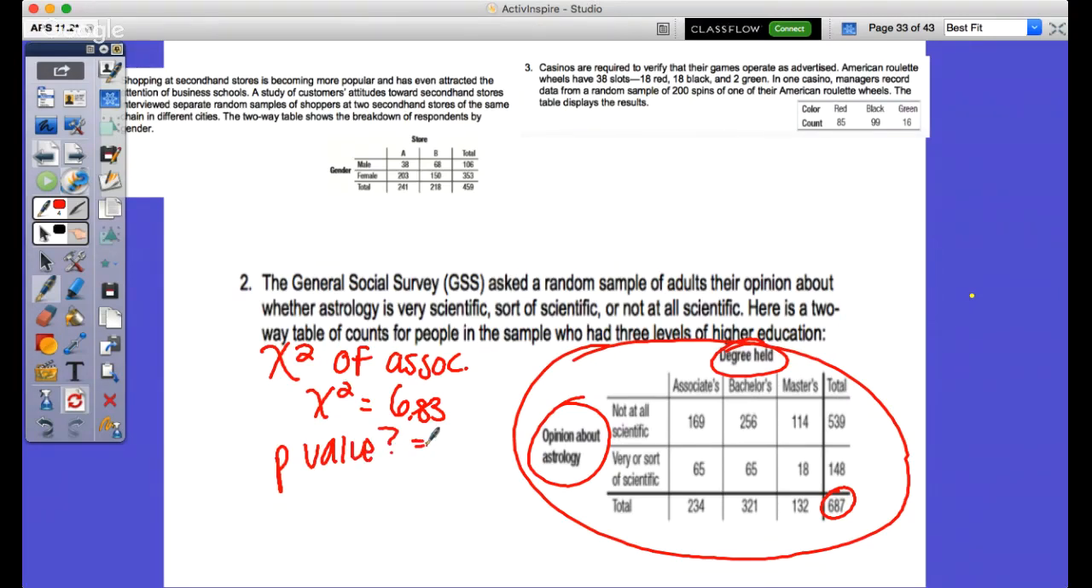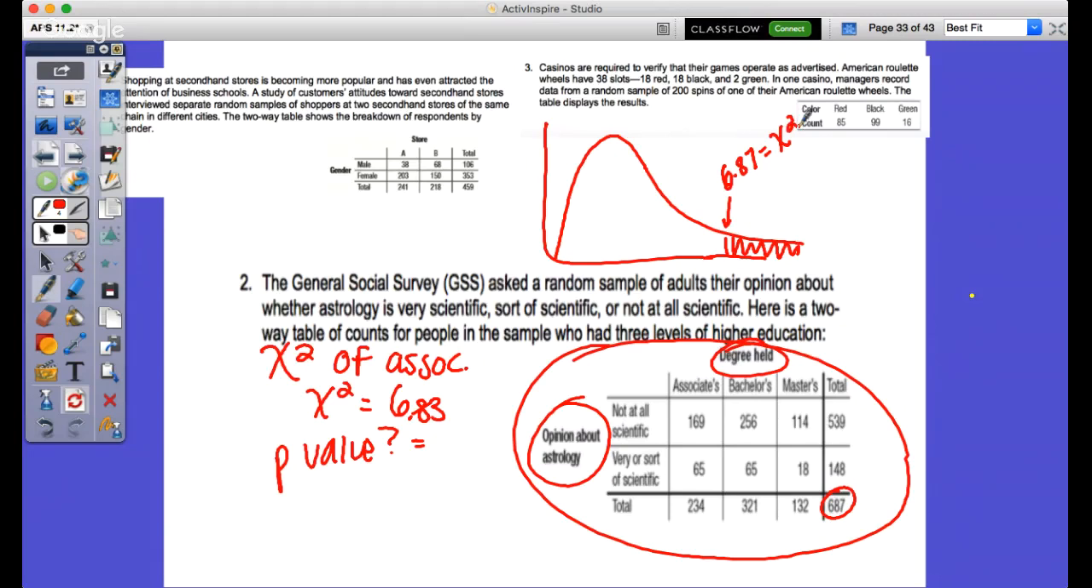Okay. Now, let's draw the picture real quick. Here we are. We highlight it. This is 6.83 here as our test statistic of chi-squared, okay? And this is our p-value in this spot right here, okay? How do I find my p-value?